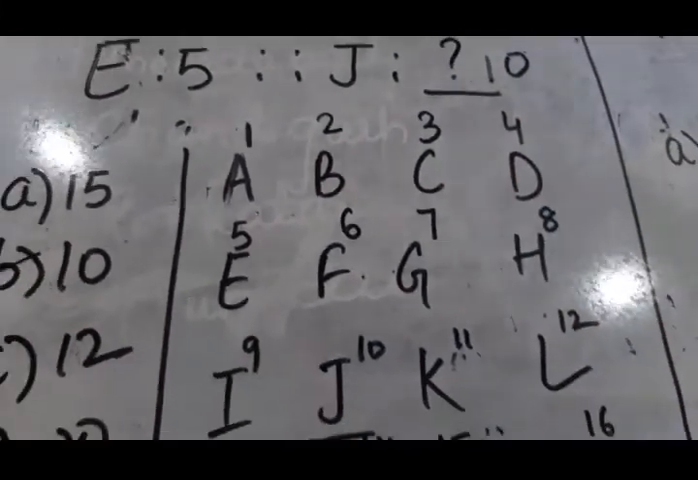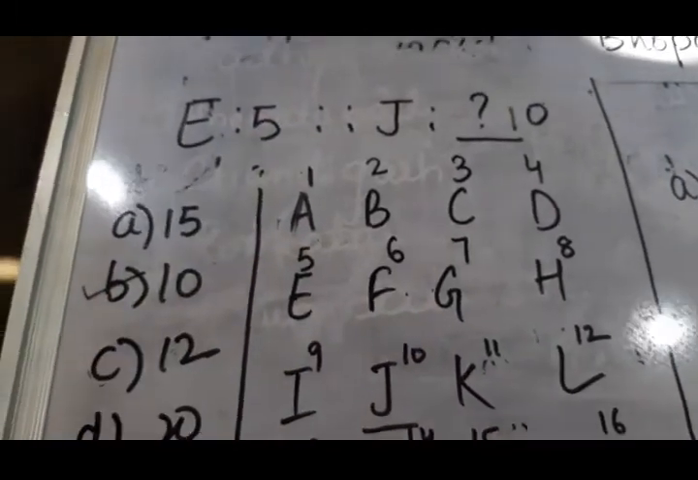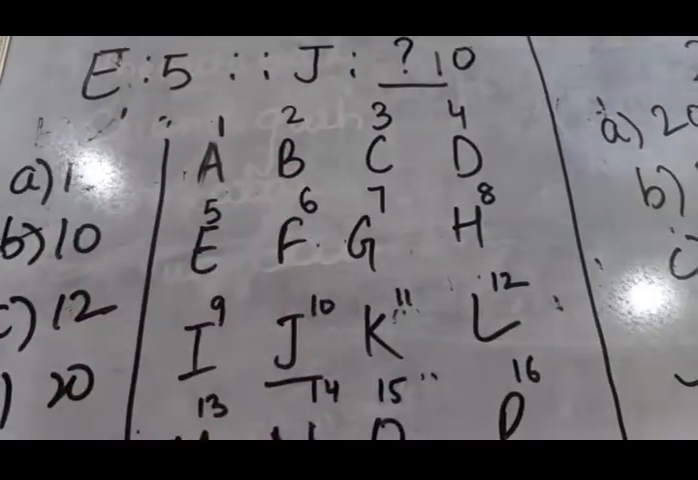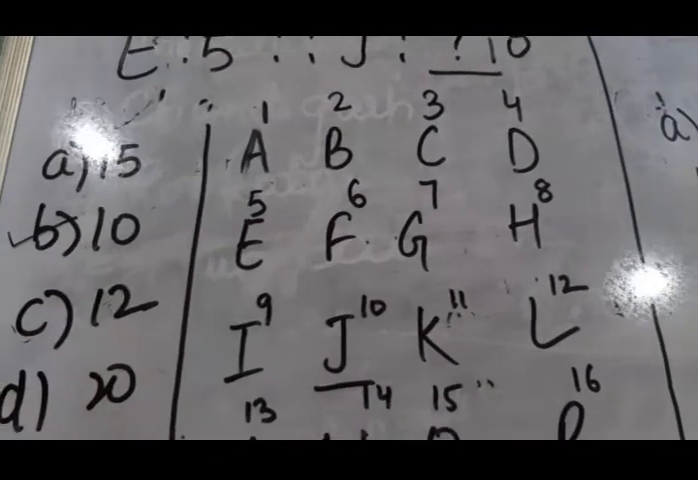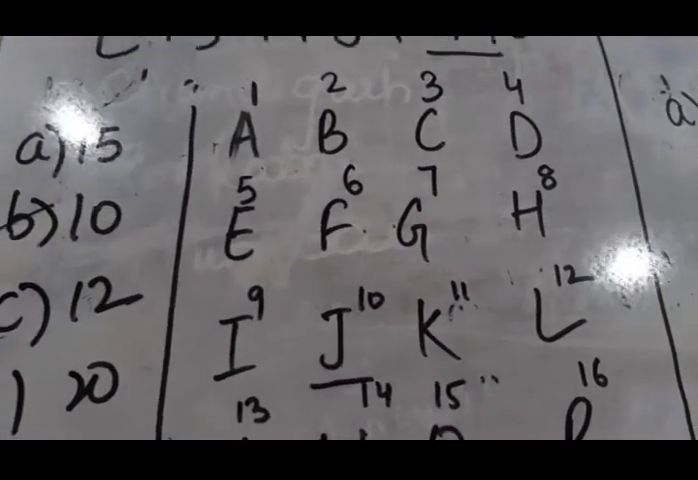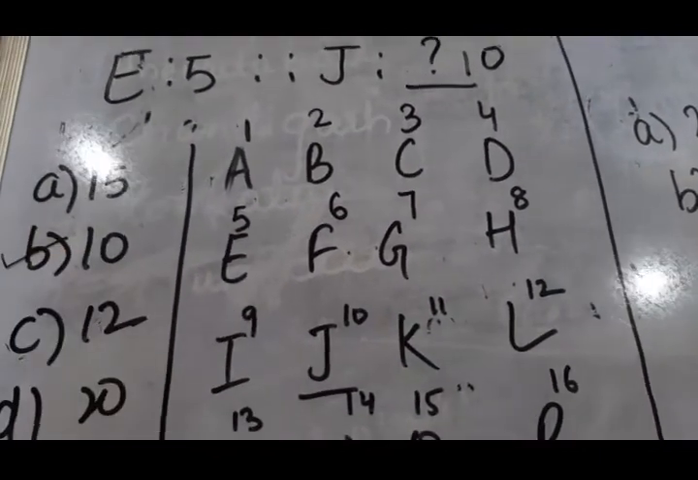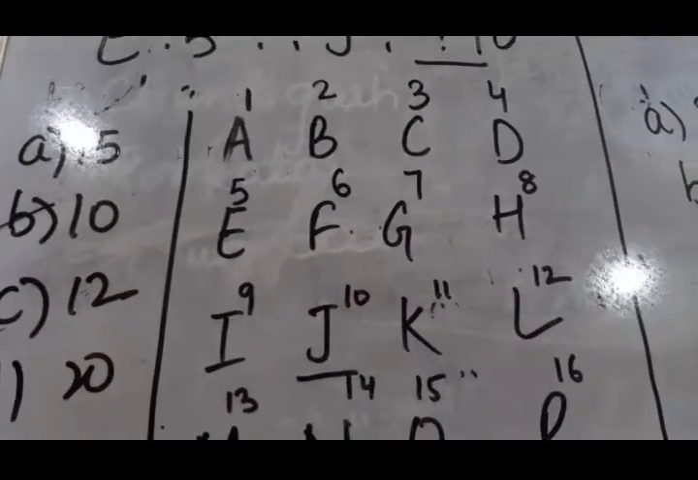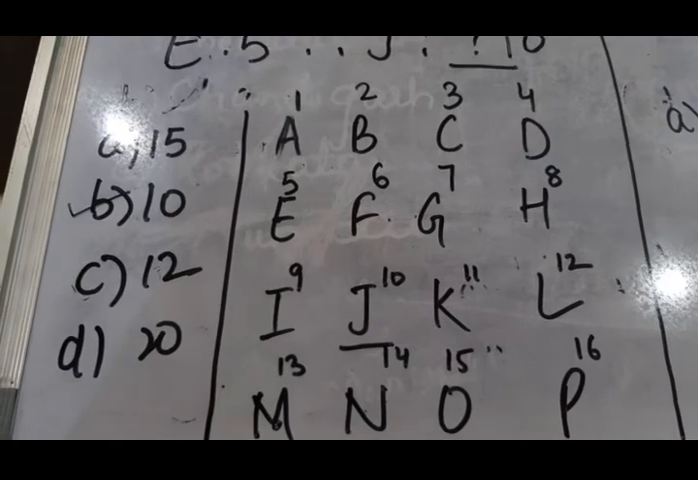Children, for this analogy you have to learn A to Z in alphabetical order, and you should even learn that A is at 1, F is at 6, K is at 11. You also have to learn the reverse of it, the reverse numbering. F is at what position, K is at what position, so that you can solve questions easily.